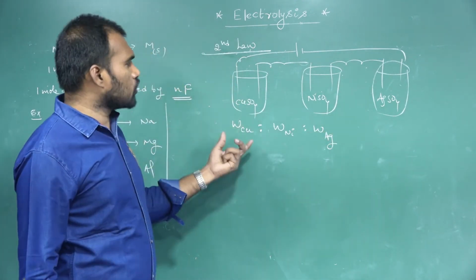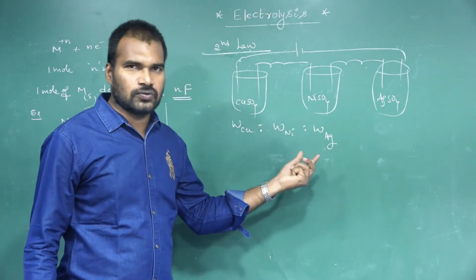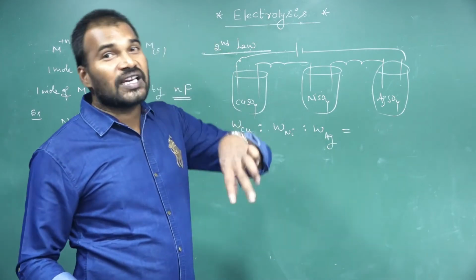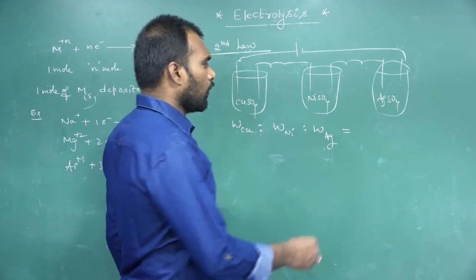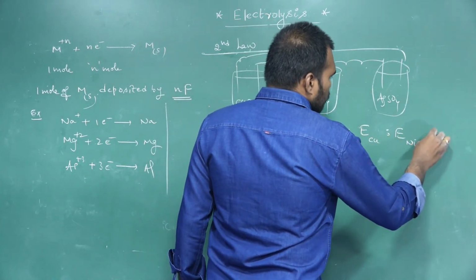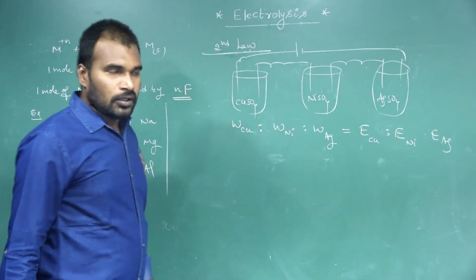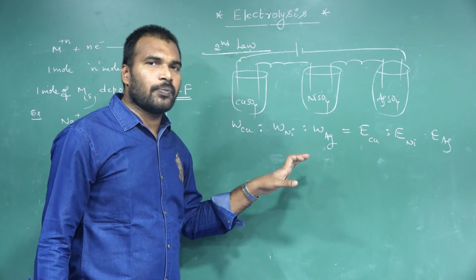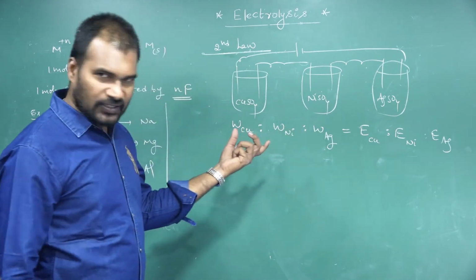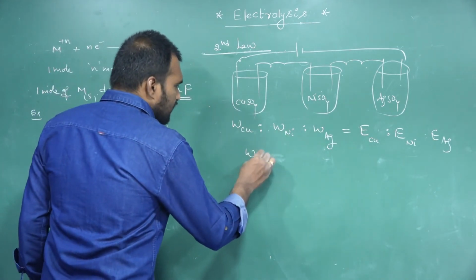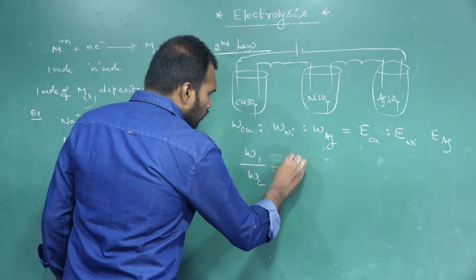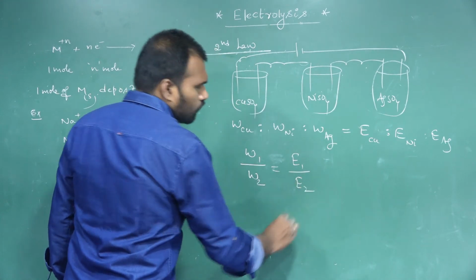That means the ratio of weights of the substances deposited at the electrodes is the same as the ratio of their equivalent weights: E Cu is to E Ni is to E Ag. If only two electrolytes are there, W1 by W2 is equal to E1 by E2.